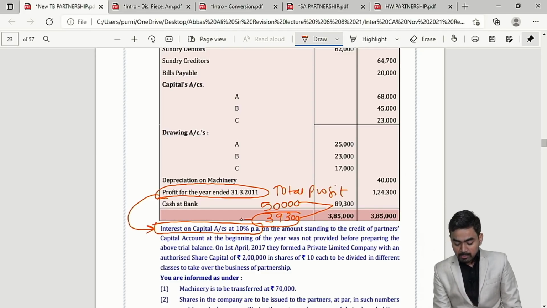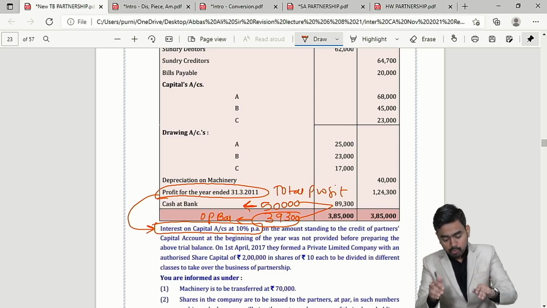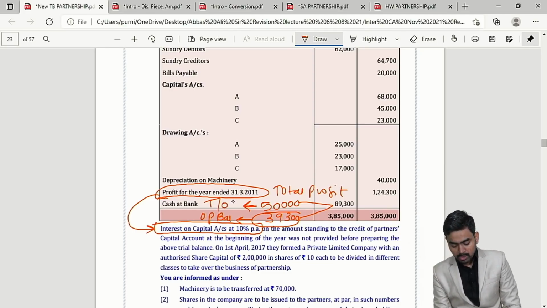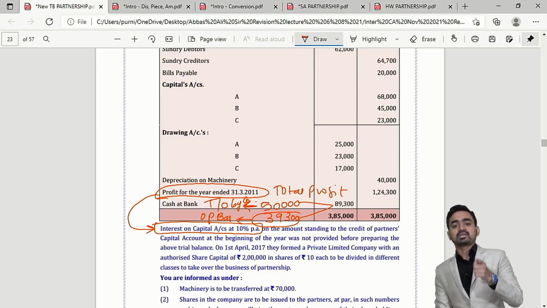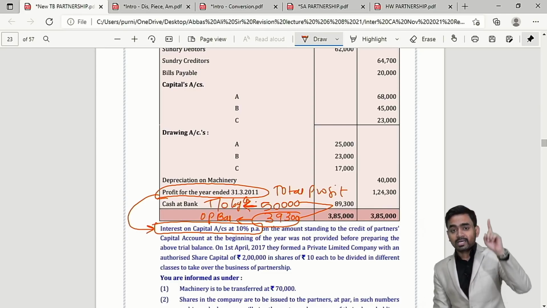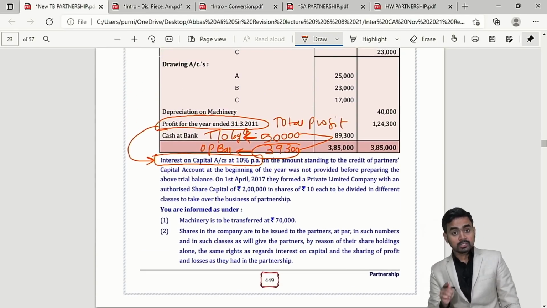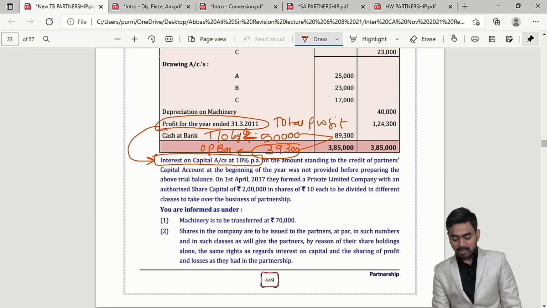39,300 will be withdrawn by partners, so this will be treated as opening balance in cash and bank account. And what about this 50,000? Partners kept this amount in the firm only. This will be taken over by the company. If it is taken over by the company, then cash and bank balance will be transferred to realization account. Is it clear? So two important points we have discussed: profit and loss total is given, and cash balance bifurcation.